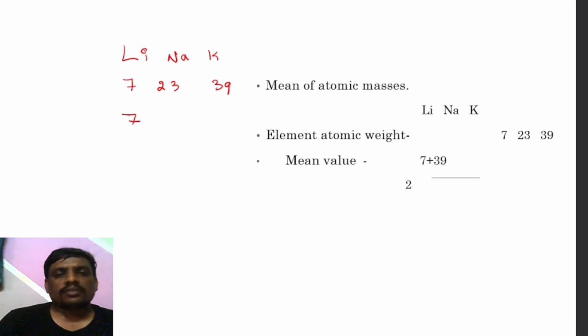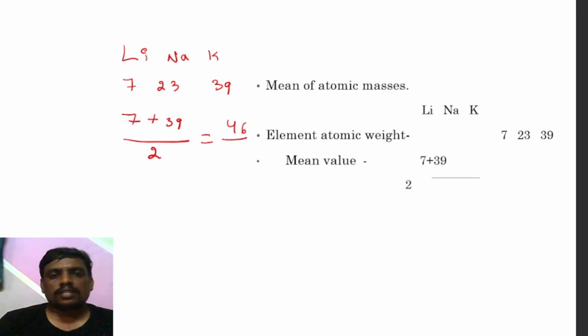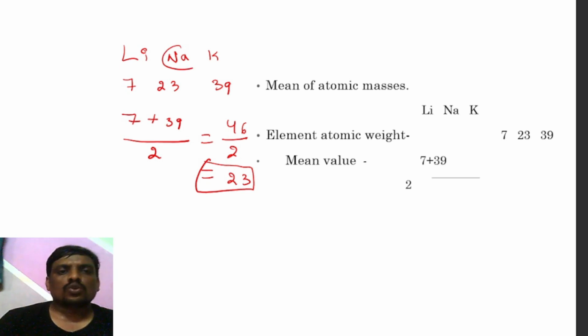So let us combine the atomic weight of lithium plus 39 and divide by 2. 7 plus 39 is 46, and 46 by 2 is equivalent to 23, which is the atomic weight of sodium.